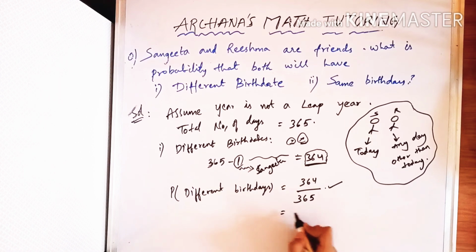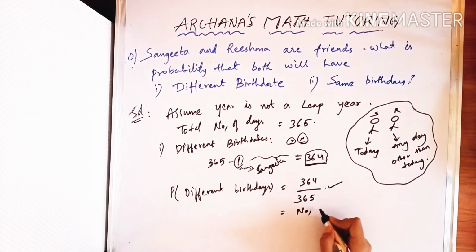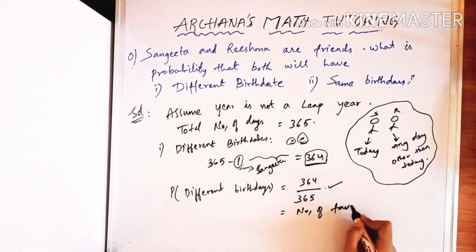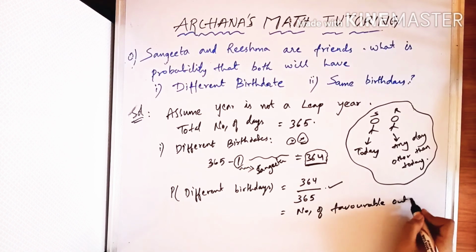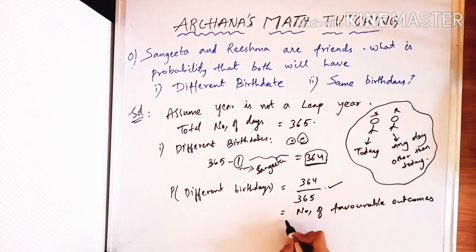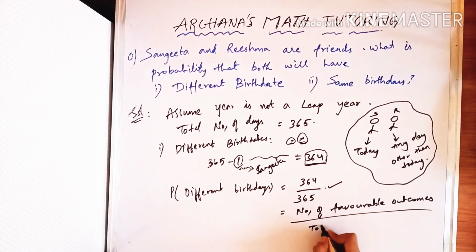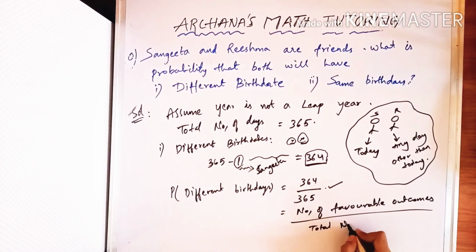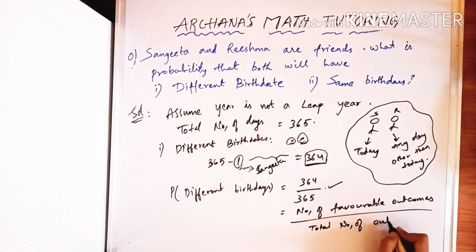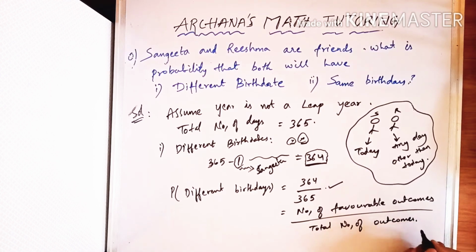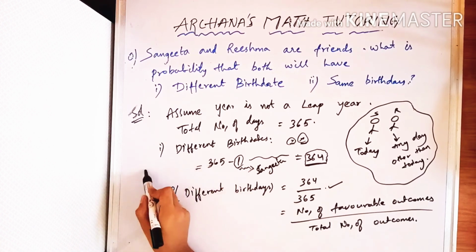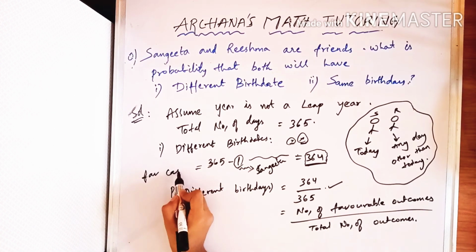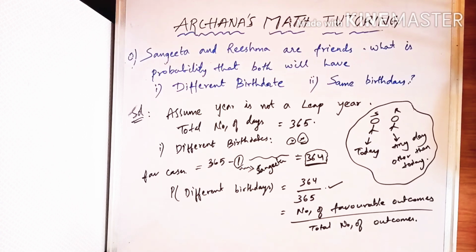This is from the formula: the number of favorable outcomes, which is 364 in our case, divided by the total number of outcomes, which is 365 since we have 365 days. So this is the solution in the case of different birthdays.